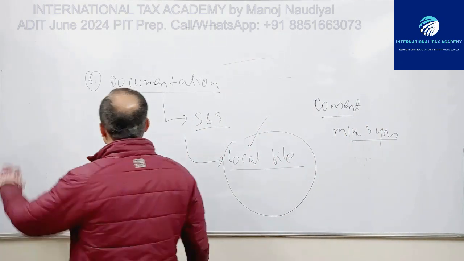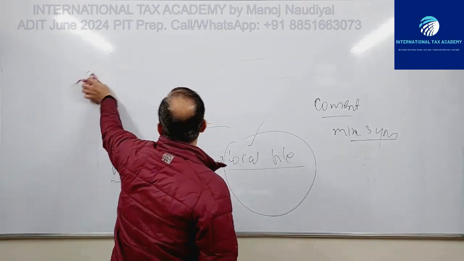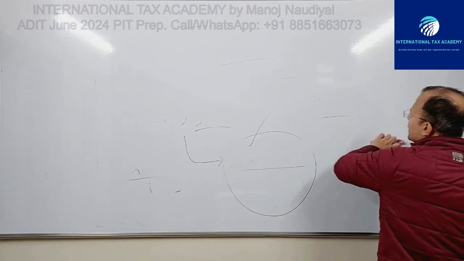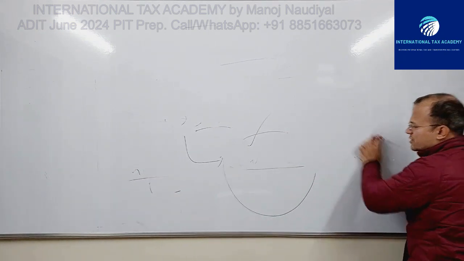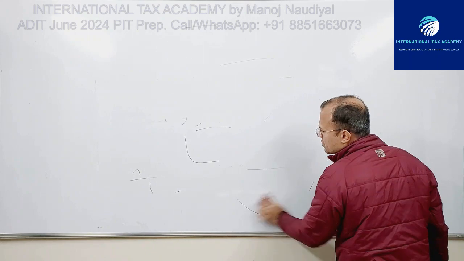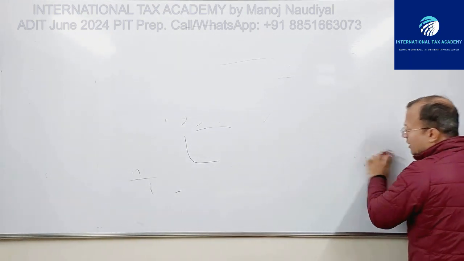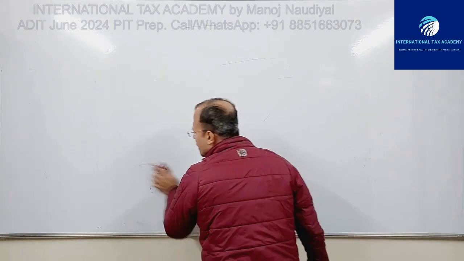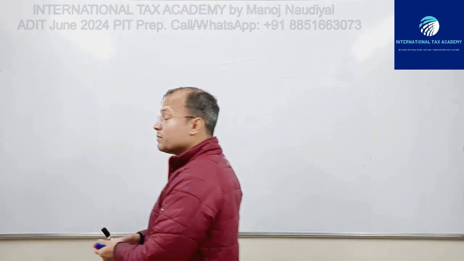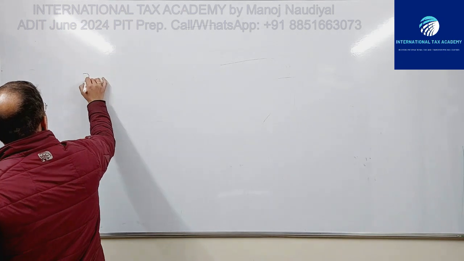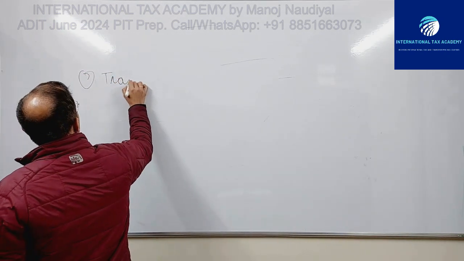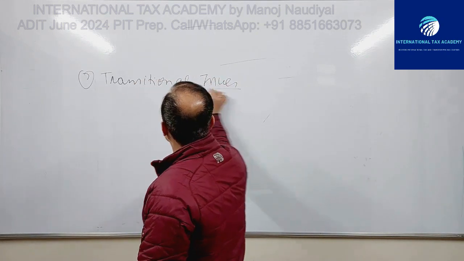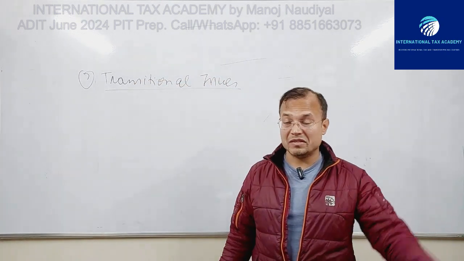7th, transitional issues. What are those issues? MNEs very commonly restructure their businesses. The TP guidelines have a very elaborate, very interesting, very intricate chapter on business restructuring, chapter number 9. So transitional issues basically pertain to those BR issues, business restructuring issues.